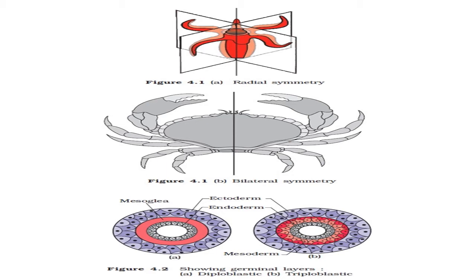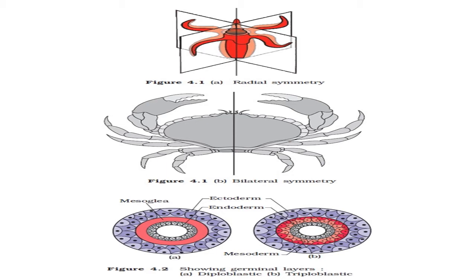Second is bilateral symmetry. In this figure it is clearly observed that the body is divided into two equal planes, right and left, and that's why it is known as bilateral symmetry. So by studying this figure we can compare radial symmetry and bilateral symmetry in animals.